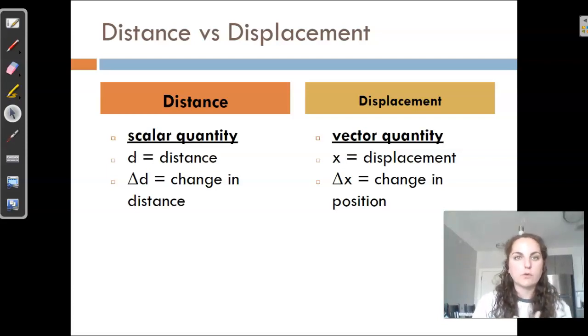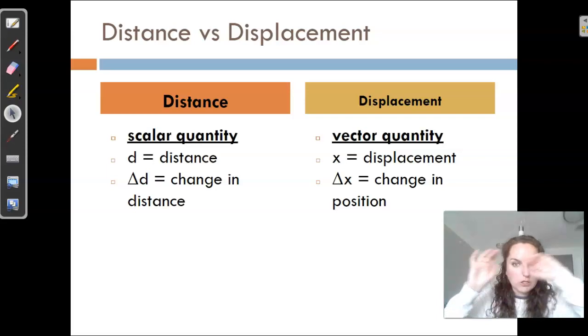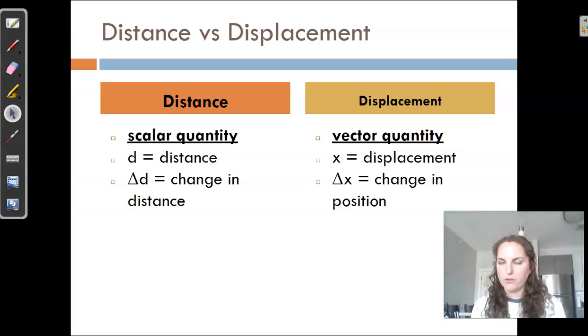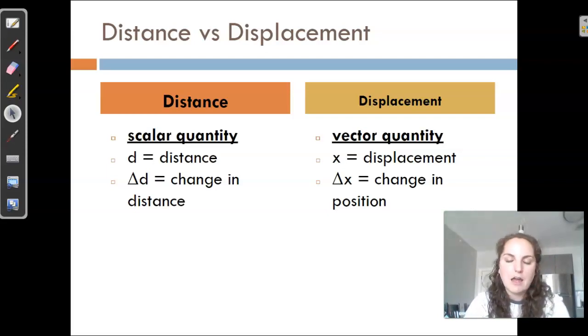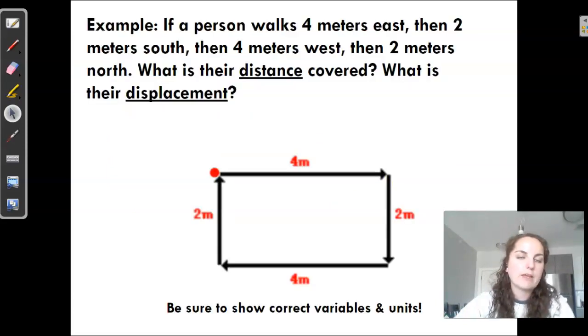So what you might notice on your formula sheets is that distance is represented with a lowercase d. And so when you see that little triangle symbol, it is not an Illuminati symbol, it is actually our delta symbol. And this delta symbol stands for the change in. So what this little phrase is saying is that this is the change in distance. Okay, and our displacement is represented with an x. Again, they're both measured in meters, but we can also solve for the change in x, or our change in position.